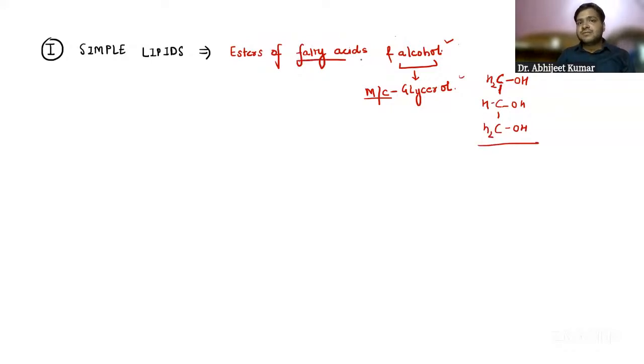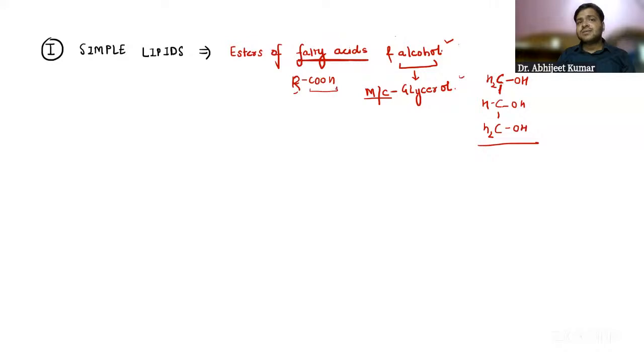So they are esters of fatty acids and alcohol. A fatty acid is a carbon chain with a COOH group, right? I can write it as RCOOH. R basically refers to the carbon chain of number 1, 2, 3, 4, 5, 6, 10, 16, 20, right?